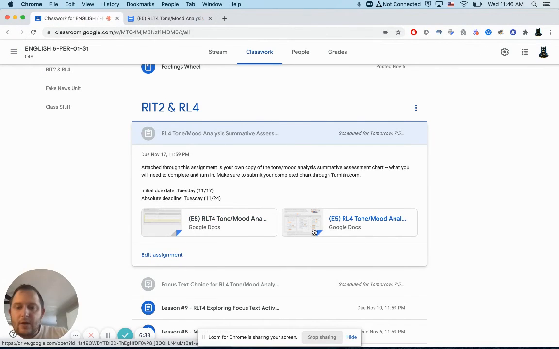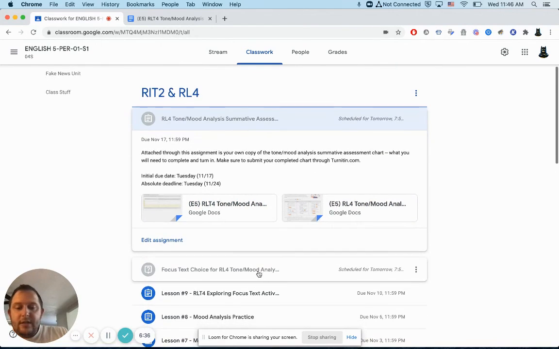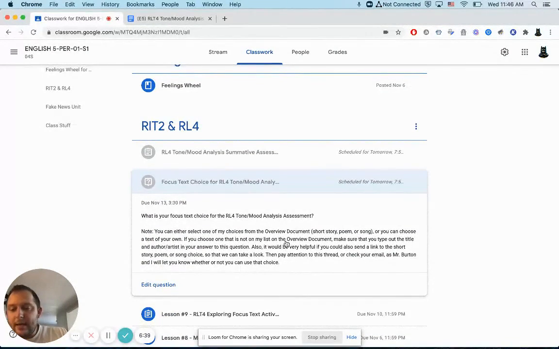If you have questions, let me know. Again, the first thing you need to do is fill out this question. So what are you picking? The sooner you can get that question filled out, the sooner you can get a jump start and start filling out your chart. So find it, pick it. If you liked one of the options that you read for the focus text activity at the beginning of the week, great. Select it, put it in there. Just get working. Don't get bogged down trying to find the perfect thing to analyze, or you might waste too much time when you could just get this done. So answer this question. I'll make sure that whatever it is that you're focusing on, we know we're on the same page with that. And then let's just start working on it.